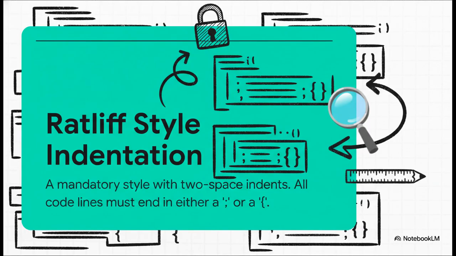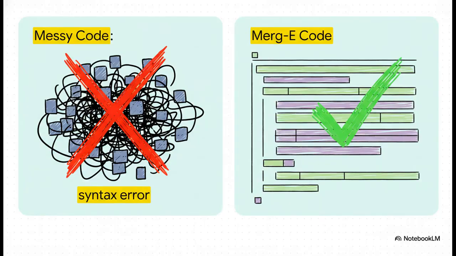And to enforce this, Merg-E makes you use a specific coding style called rat-lift style. The rules are pretty simple, but they are totally non-negotiable. You've got to use a two-space indent, you need a new line after an opening curly brace, and every single line of code has to end in either a semicolon or another opening brace. That's it. And this comparison is what makes Merg-E just so different.